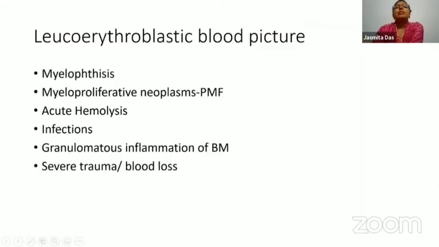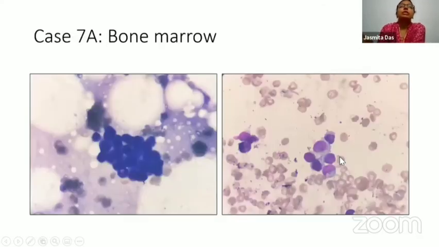So for leukoerythroblastic blood picture, there are multiple causes, of which myelophthisis and myeloproliferative neoplasm are the ones which are frequent, in addition to acute hemolysis or severe trauma, in which case you may have a reactionary leukoerythroblastic blood picture. Again, marrow infiltration or granulomatous inflammation of the marrow can also result in this picture.